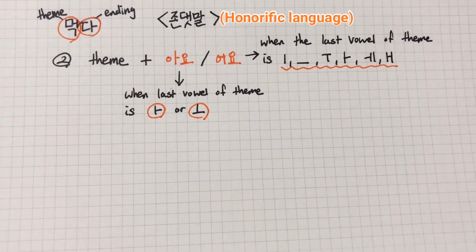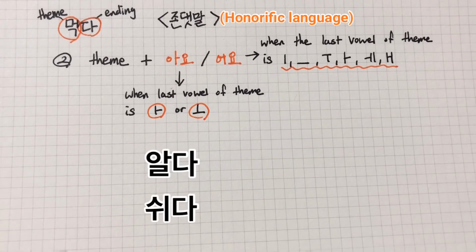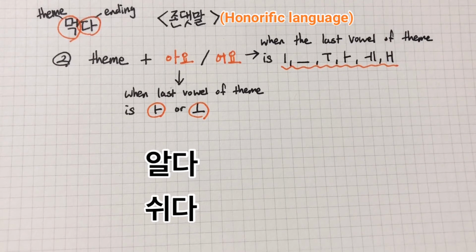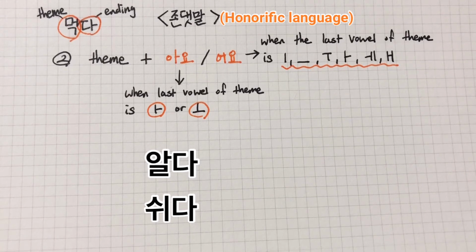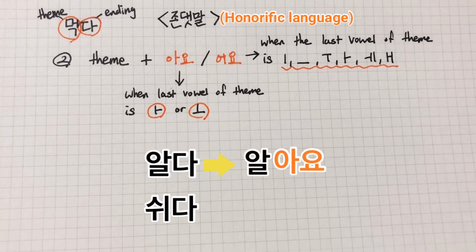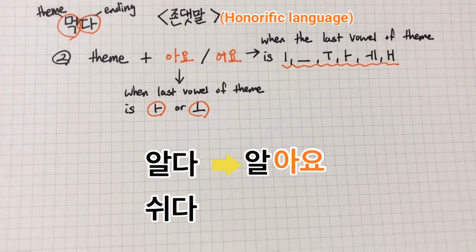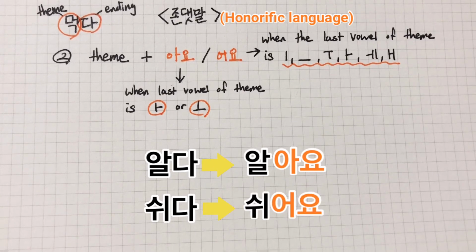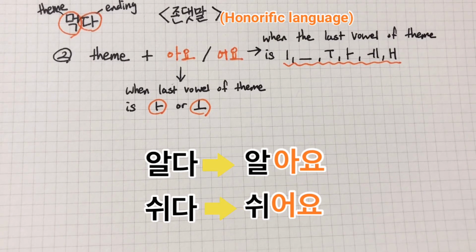We have verb 알다 and 쉬다. In plain language, 알다 becomes 알아, but in honorific language, we put one more letter, 요, so it becomes 알아요. And in plain language, 쉬다 becomes 쉬어, but in honorific language, we put one more letter, 요, so it becomes 쉬어요.